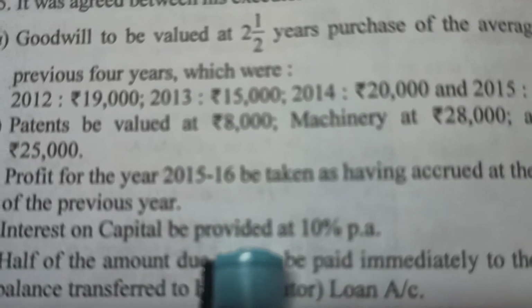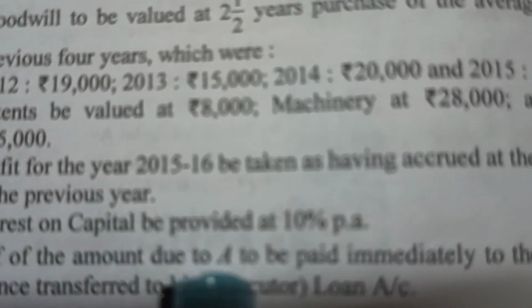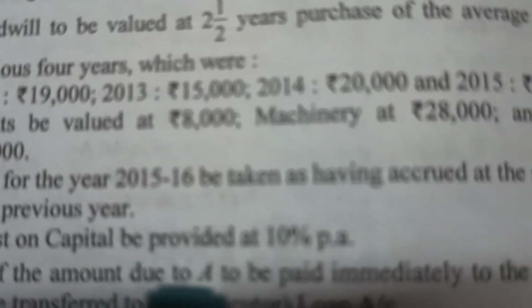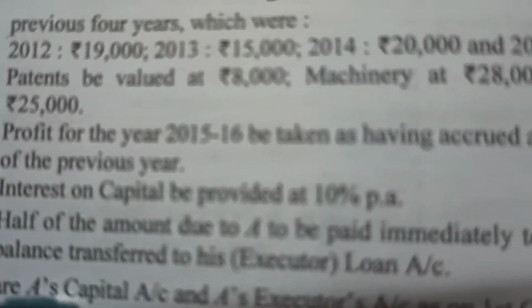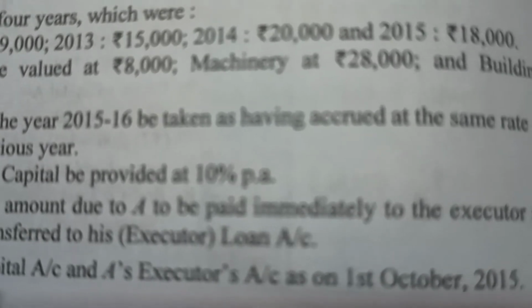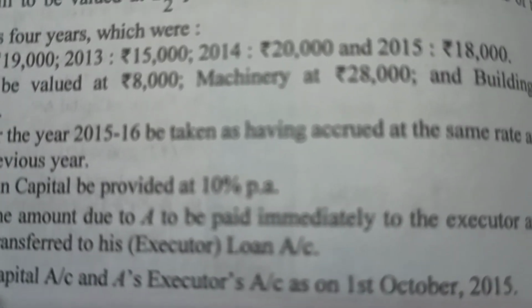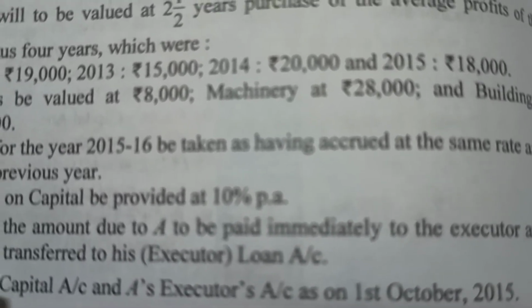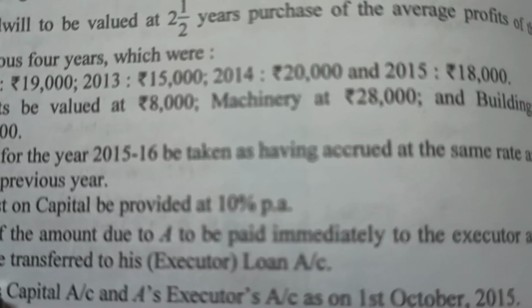Then interest on capital be provided at 10% per annum. Then half of the amount due to A is to be paid immediately to the executor, and the balance transferred to his executor's loan account. The executor is the legal heir that has been appointed by the representatives, the legal heir of the deceased partner.